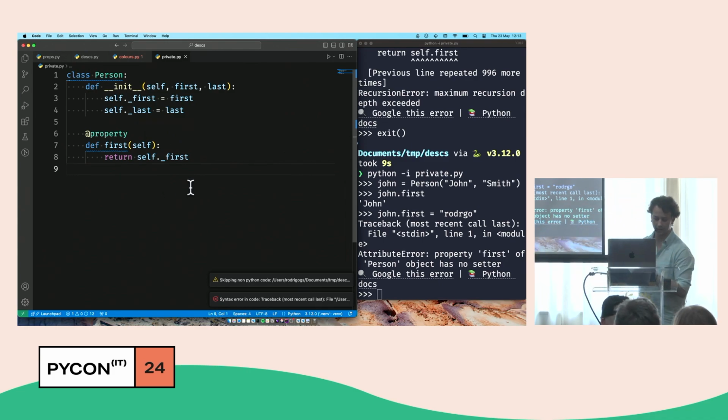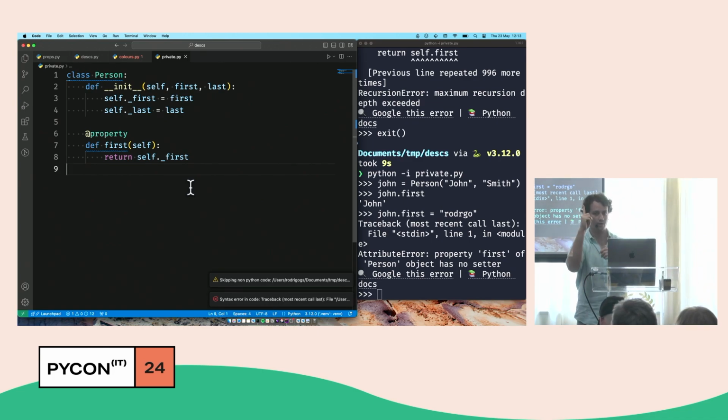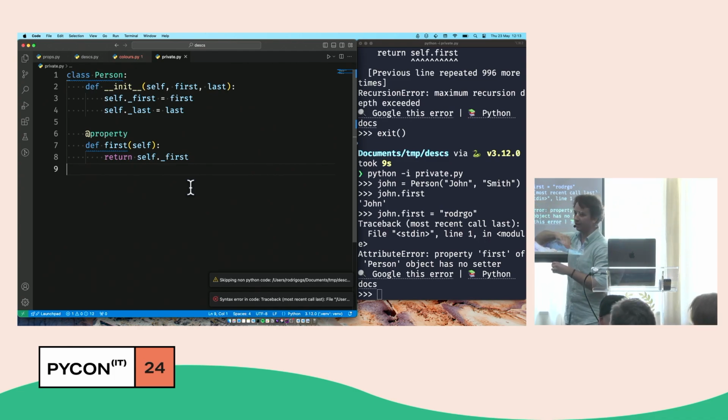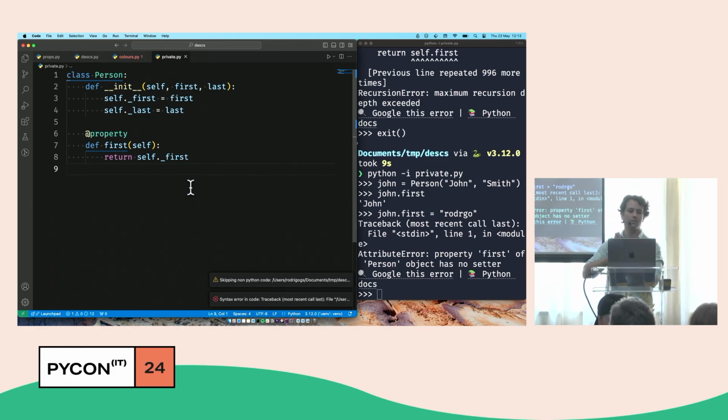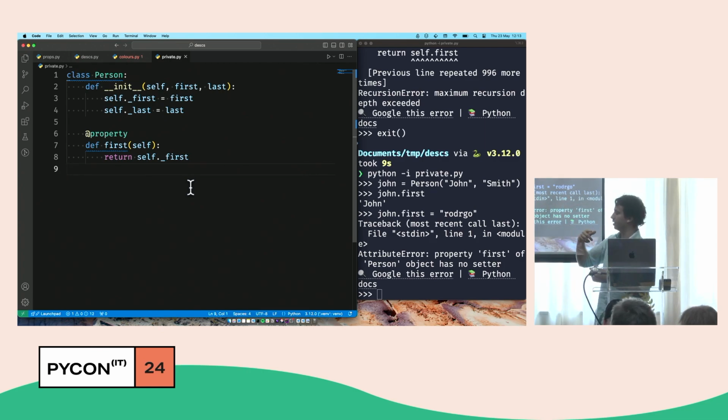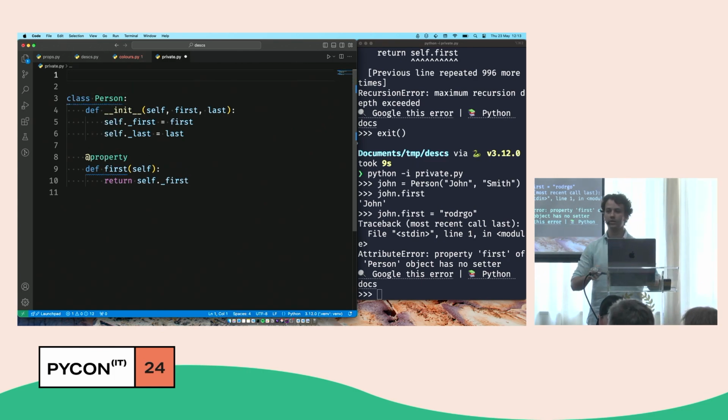And now what I want to do, and that's why I went through all of this trouble, is to write one descriptor, so one class, that I can use for all of the attributes in all of the classes that I want to make read-only. So in here, for first, I needed one getter. If I wanted to do it for last, I would need another getter. If I wanted to do it for other classes and other attributes, I would need to define one getter per each. I'm tired just from saying it. Imagine if I had to write it. So what I want to do is one descriptor to rule them all. That's how it goes. One descriptor to rule them all.